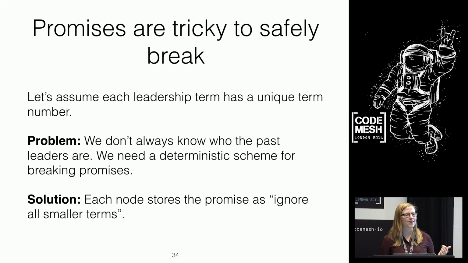So the way that we do this is when you go around and ask people, back me, ignore these previous people, we have some kind of unique value, and how you get that value depends on which protocol you're using, which you use to say, recognize me as being in charge, and promise that you will only ever break that promise to me if someone with a bigger integer, a bigger number comes along. In that condition, you can break that promise to me. But if they have a smaller number, like those old leaders from the past, you can't break your promise to me.